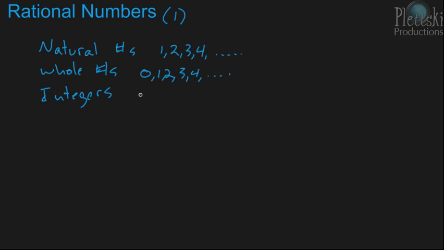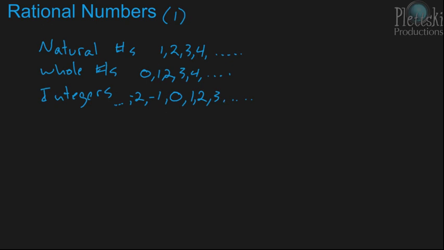And then integers are natural numbers, whole numbers, and your negative whole numbers. So you could write it as 0, 1, 2, 3, and so on, and then -1, -2, and you get the idea. So integers are your positive and negative whole numbers.